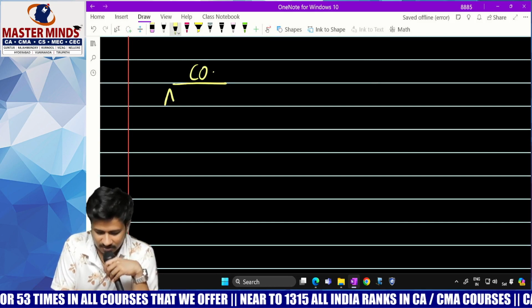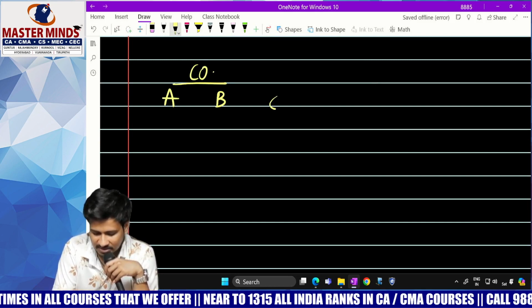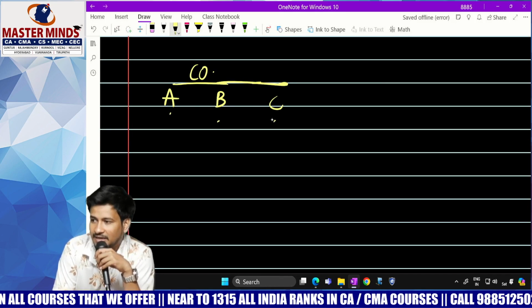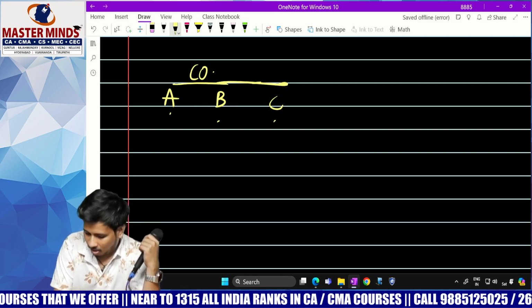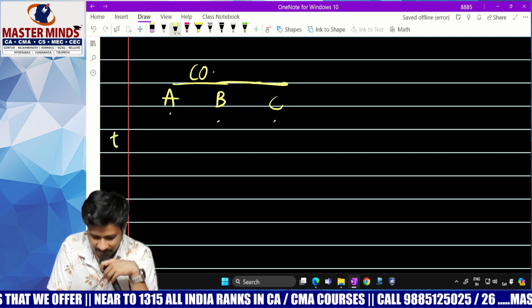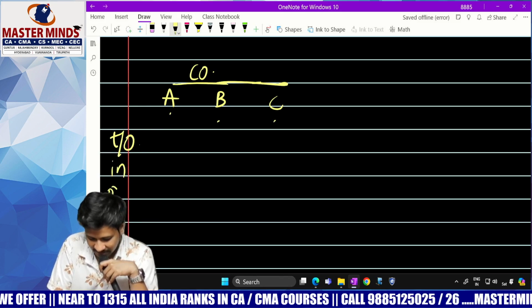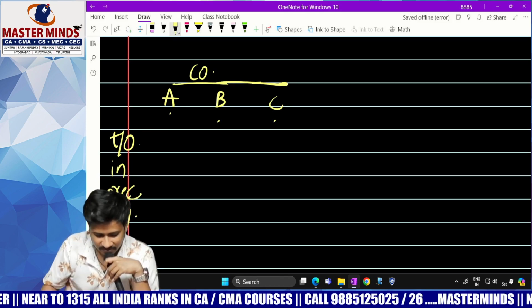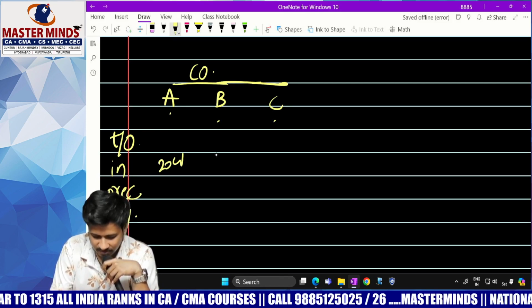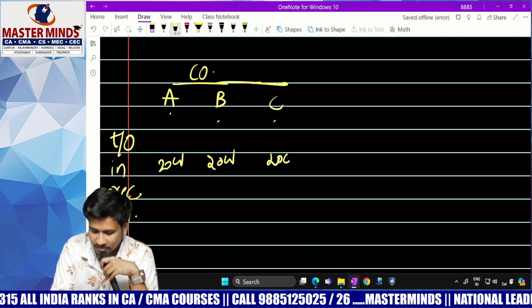A company is producing 3 products, A, B and C. Turnover in the immediately preceding financial year: 20 crores, 20 crores, 20 crores.